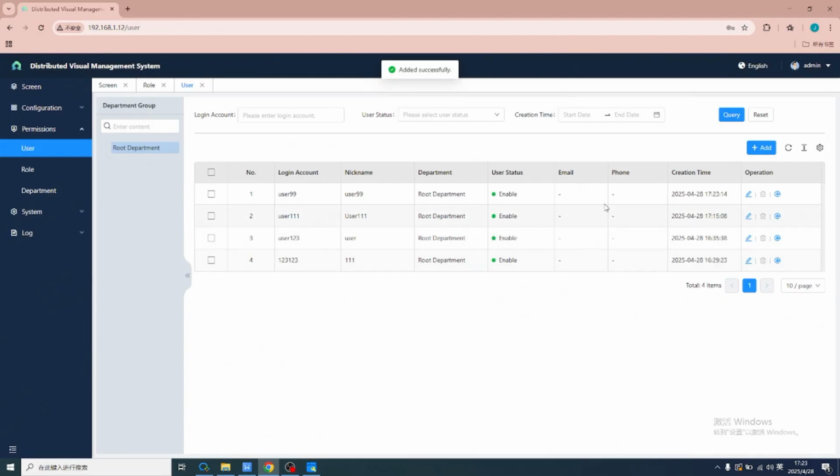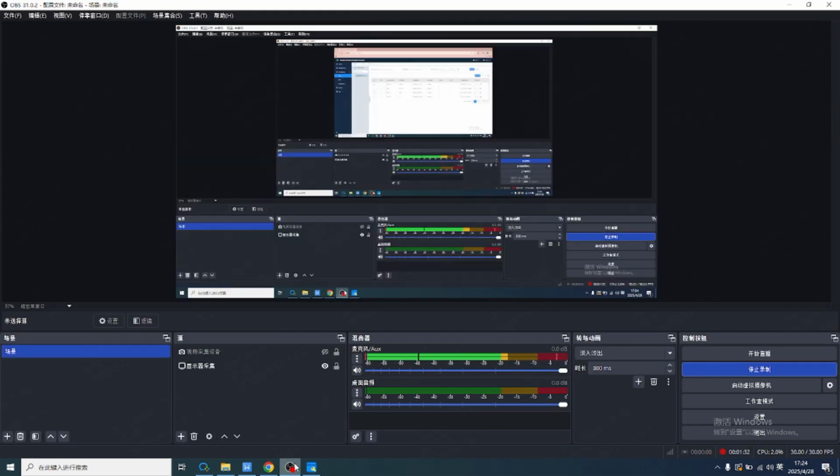And one thing you should notice is that a user's compatibility is based on the assigned role. If the role is not granted specific functions, the user will not have authority to access them. Okay, let's